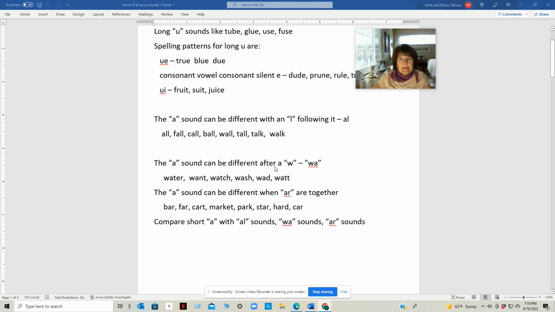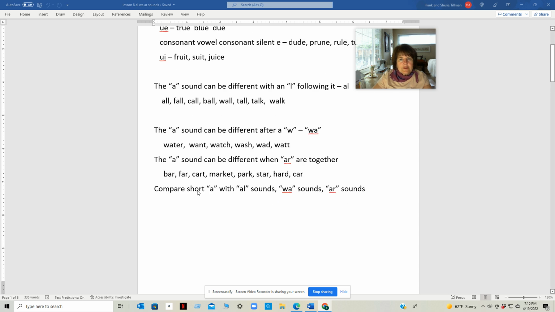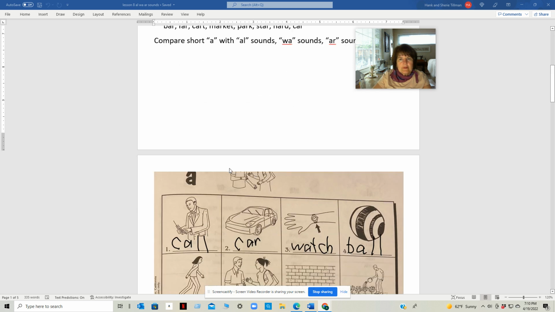The A sound can be different after a W, like wah: water, want, watch, wash, wad, what. The A sound can be different when AR are together: bar, far, cart, market, park, star, hard, car. We're going to compare the short A with AL sounds, WA sounds, and AR sounds.